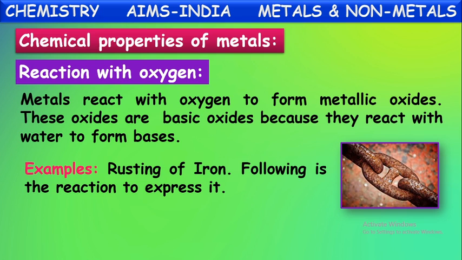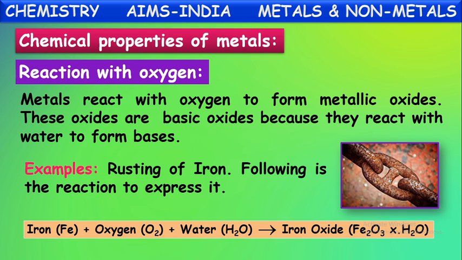See here the expression for this reaction. Iron plus oxygen gives iron oxide. Actually, this reaction of iron with oxygen occurs in the presence of moisture, that is, water. So when iron reacts with oxygen in the presence of water, it forms iron oxide. This iron oxide is called rust.